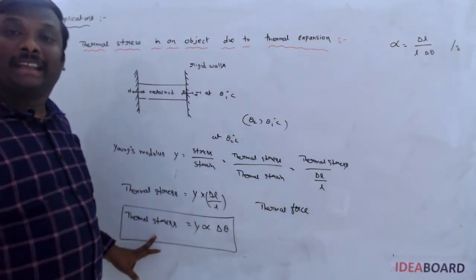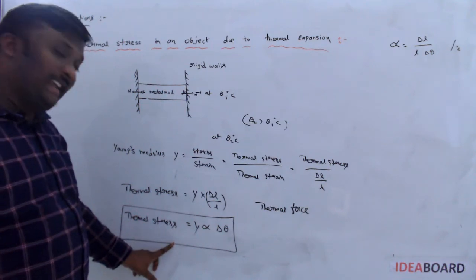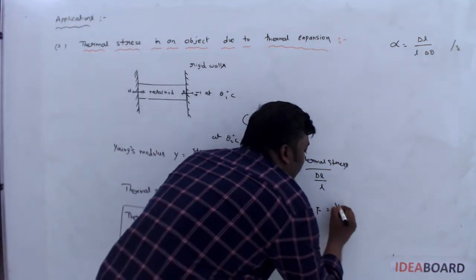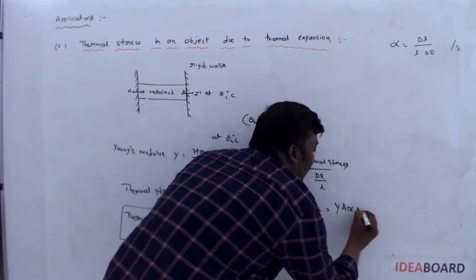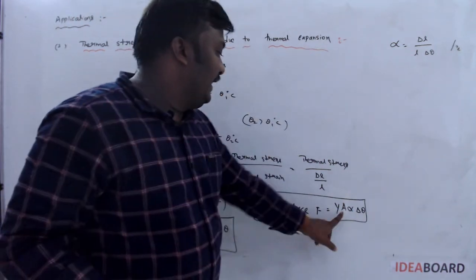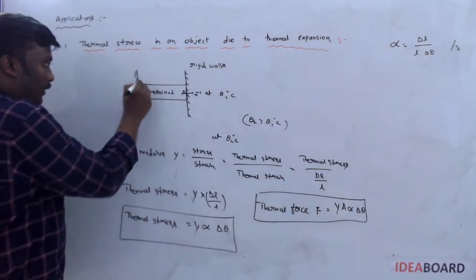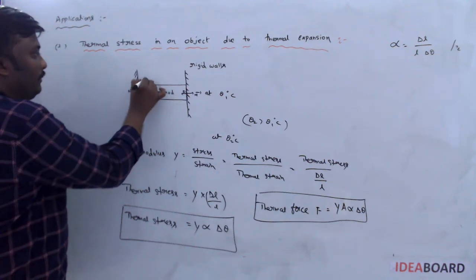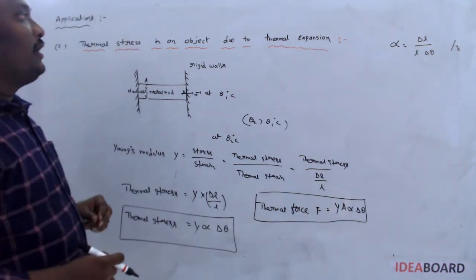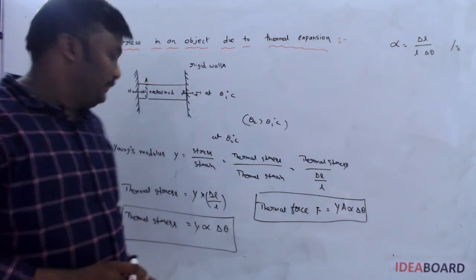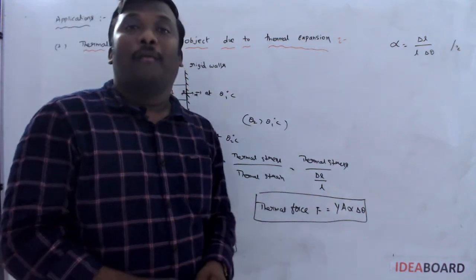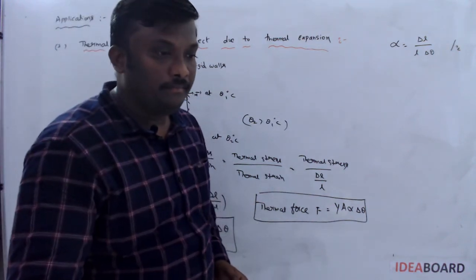Stress formula is force per area. If you take the area to the other side, then the thermal force value is Y A alpha delta theta. Here A is the area of cross section of this rod. Okay. This is the thermal stress in an object due to thermal expansion. Thermal stress value is Y alpha delta theta, and the thermal force formula is Y A alpha delta theta.